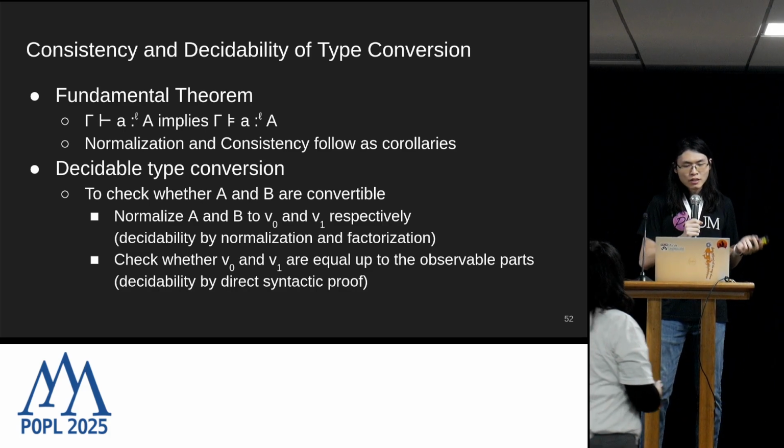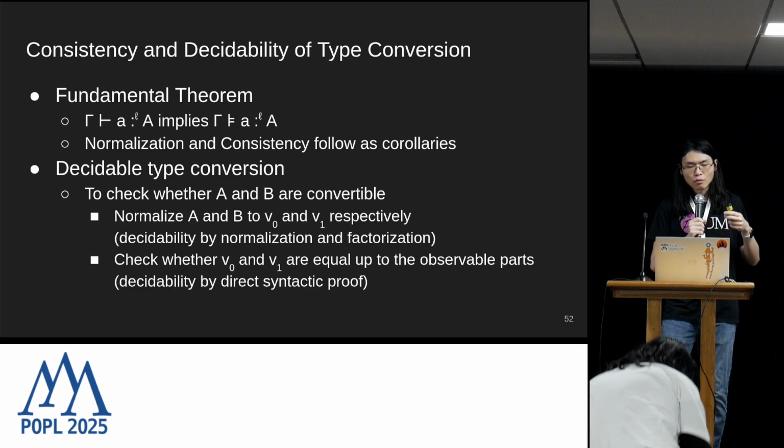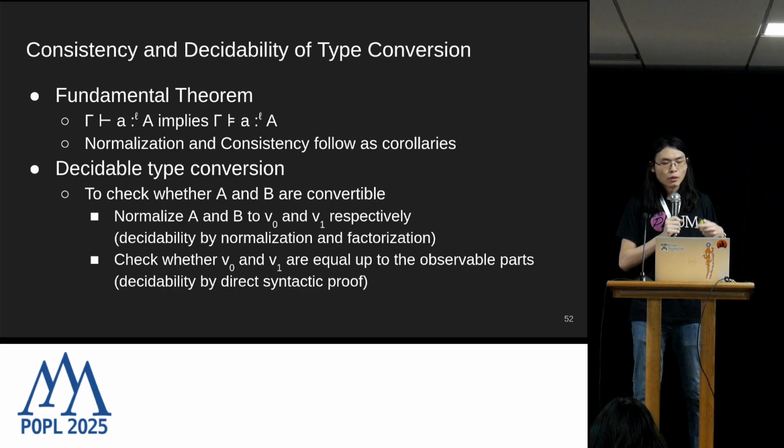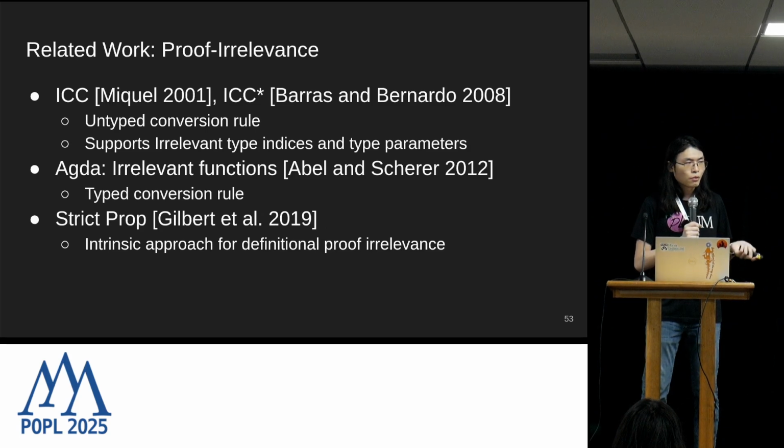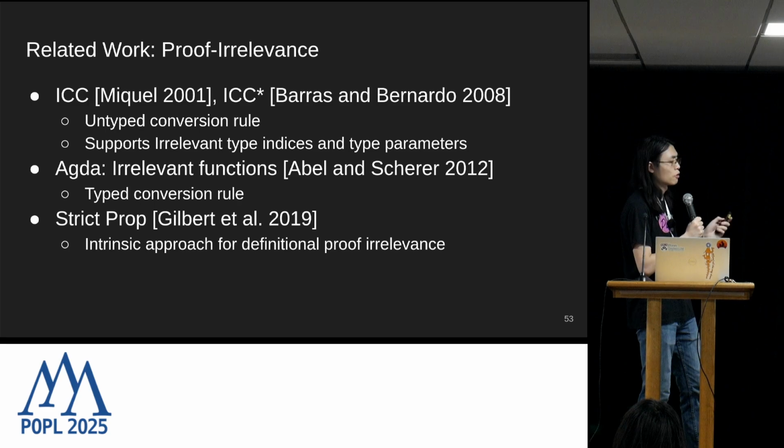So after you normalize these two types, you can do some kind of syntactic comparison while ignoring the parts that are not observable based on the dependency context. So that concludes the meta-theoretic properties I'm trying to show you today.